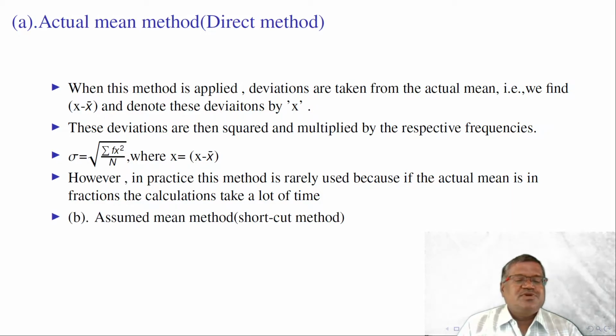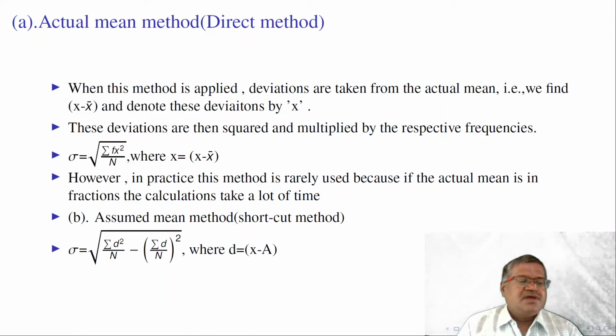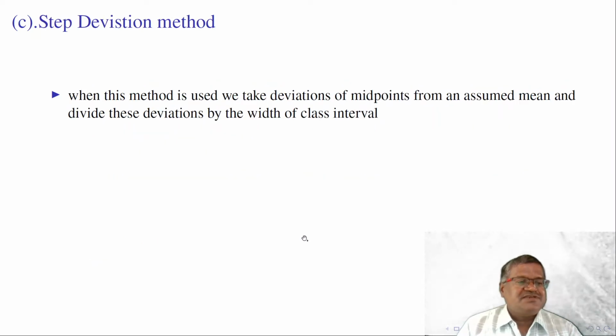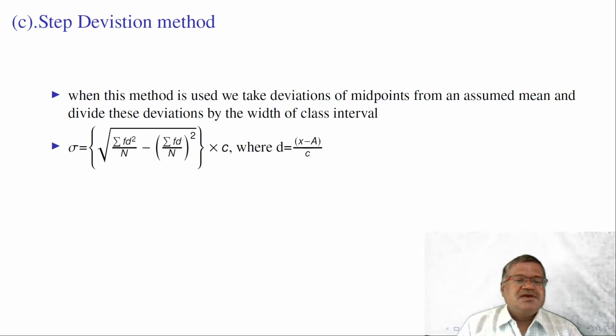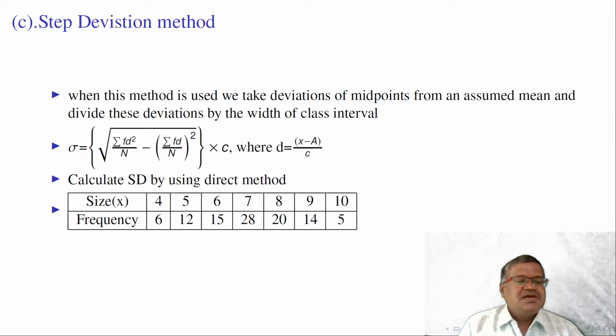Next is assumed mean method, the shortcut method. Here d is equal to x minus a, where a is the assumed value and n is the number of observations. When this method is used, we take deviations of midpoints from an assumed mean and divide these deviations by the width of class interval. Here d is equal to x minus a by c. In this case we need to multiply the total term by c. Let us look at the examples.